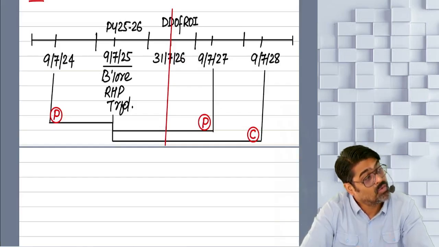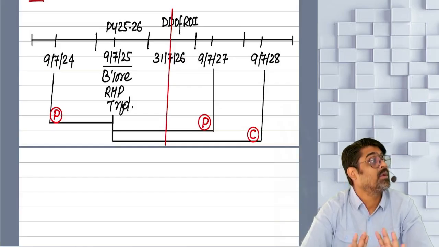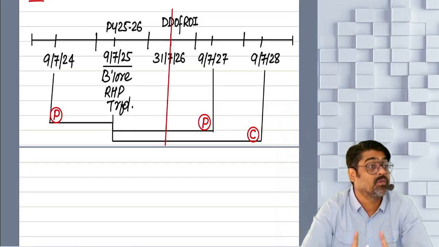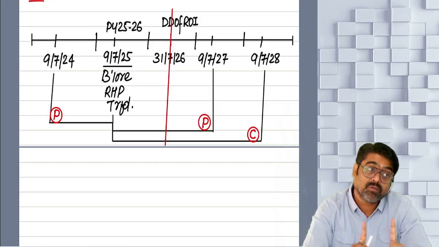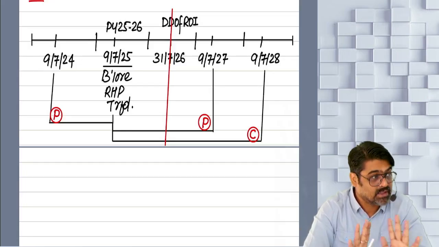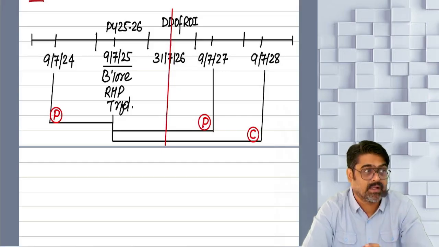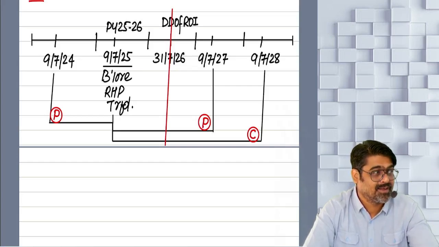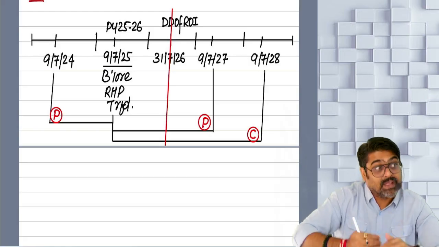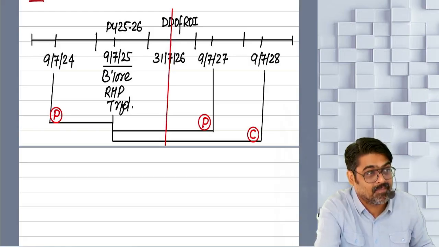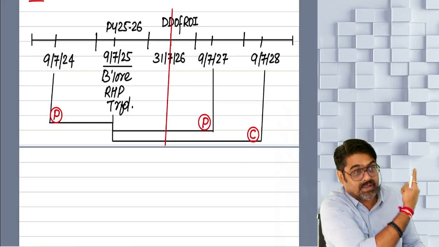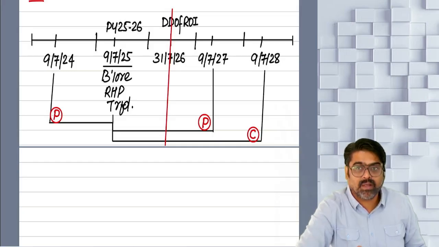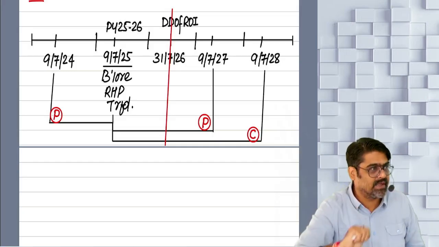Okay? That new residential property, from the date of its purchase or from the date of its construction, the date on which the new property is purchased, the date on which construction is completed, yes or no? From that date, for the next 3 years, it cannot be transferred. Because based on the investment made in this property, your capital gain has been exempted. Yes or no? Purchase cost of the new property, construction cost of the new property, to that extent your capital gain we have exempted, yes or no?